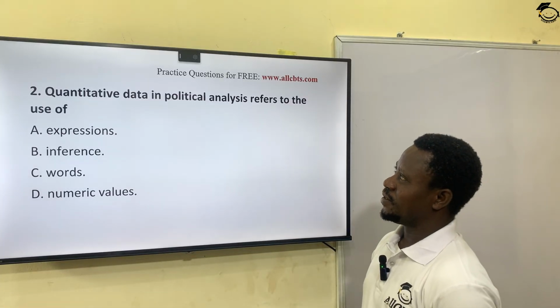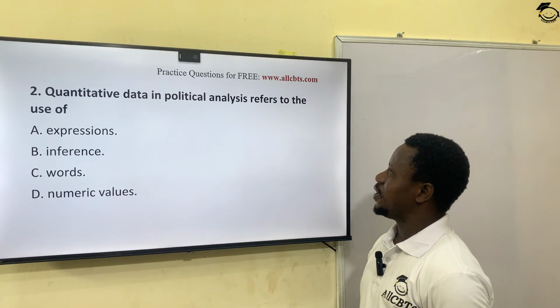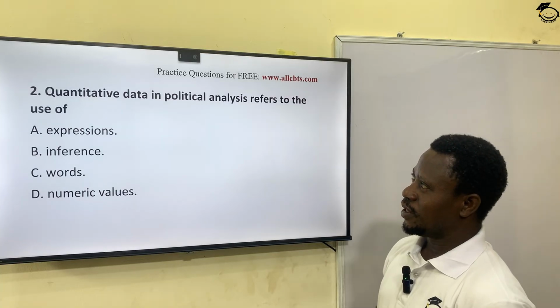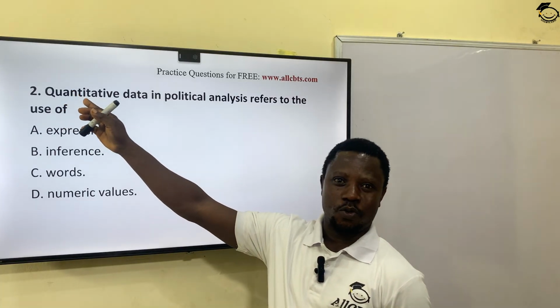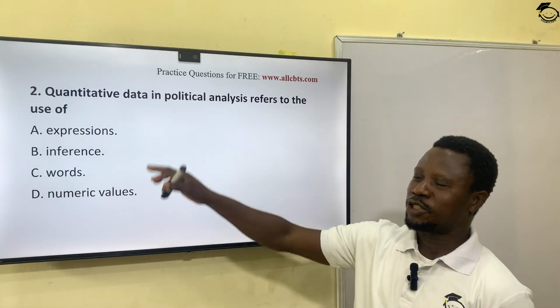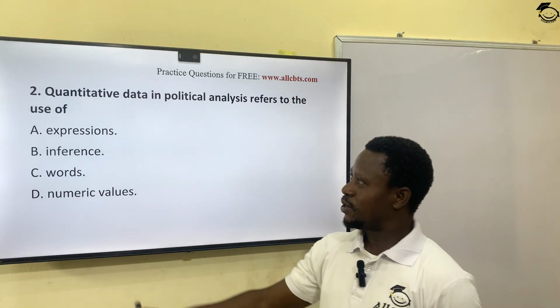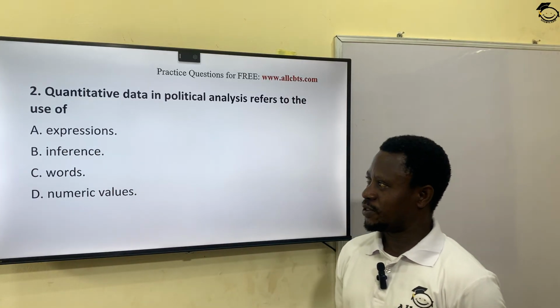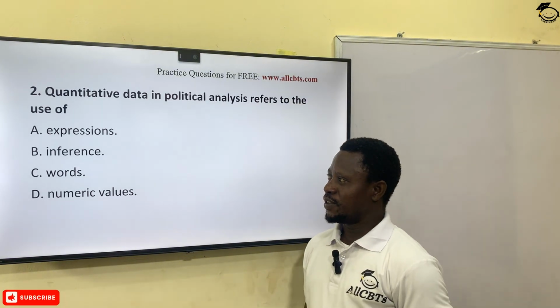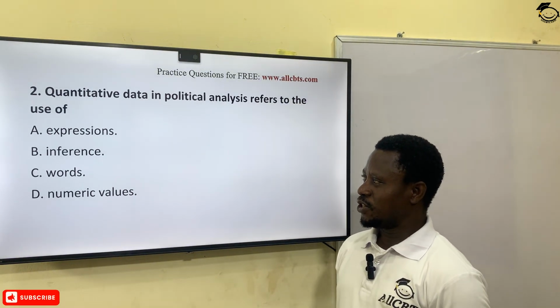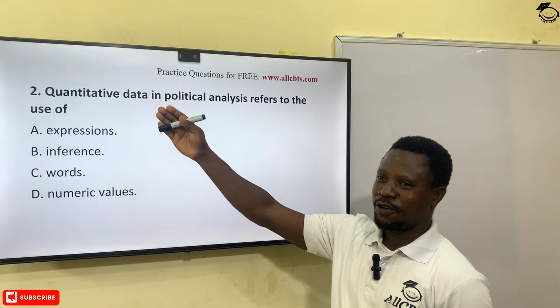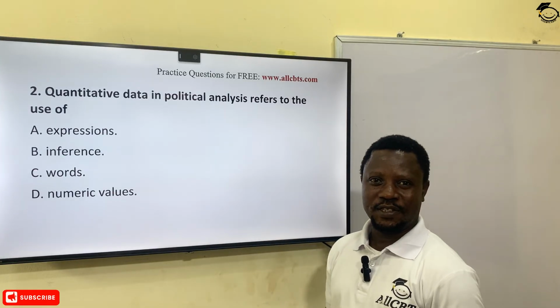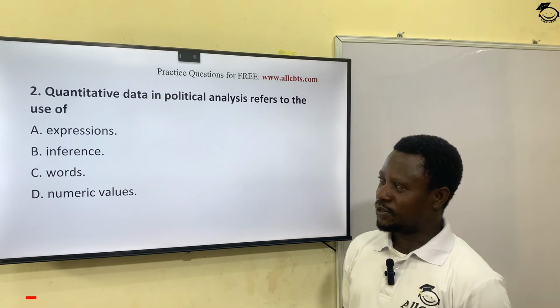Quantitative data in political analysis refers to the use of... you must have come across the word quantitative. When you talk about quantitative, we are talking about numbers. Okay? A, expressions. B, inference. C, words. D, numeric values. Like I said, numbers. So the correct answer is D, numeric values.